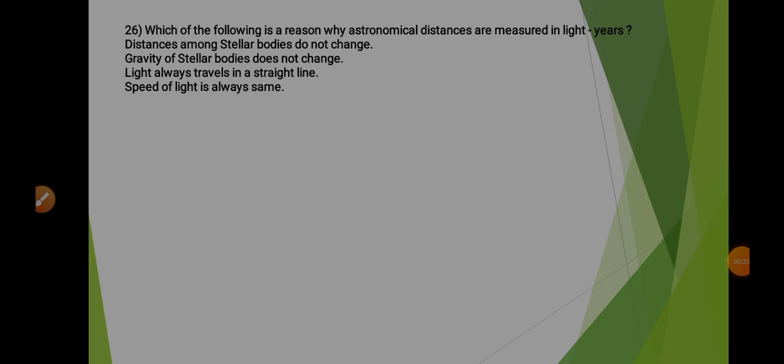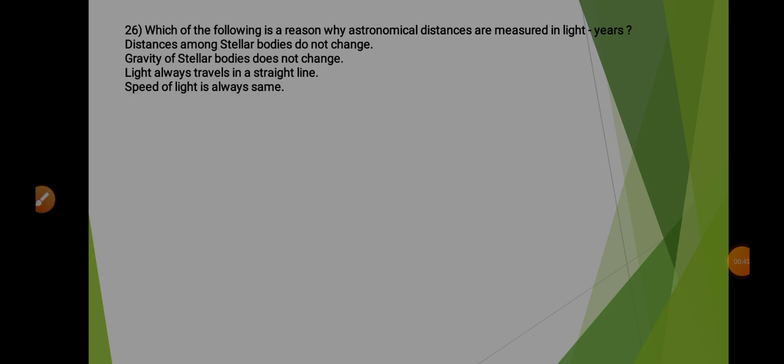So now let's begin with the discussion. So the first question says, which of the following is the reason why astronomical distances are measured in light years? Option A says distances among the stellar bodies do not change. So this is wrong because the distances between the stellar bodies do change.